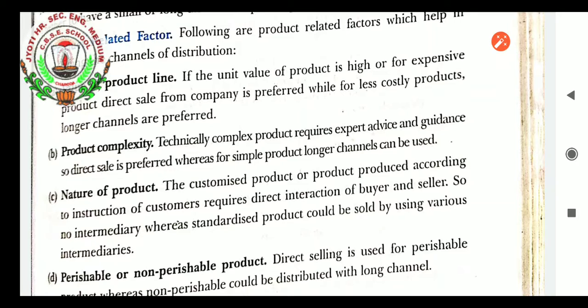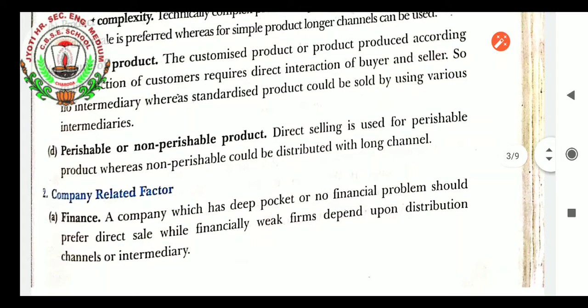If the product is a customized product, or a product produced according to the instructions of customers, it requires direct interaction of buyer and seller, so no intermediary. Whereas standardized products could be sold by using various intermediaries. Perishable or non-perishable product. Direct selling is used for perishable products, whereas non-perishable products could be distributed with long channels.